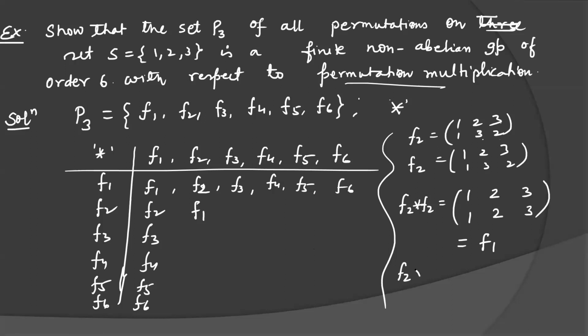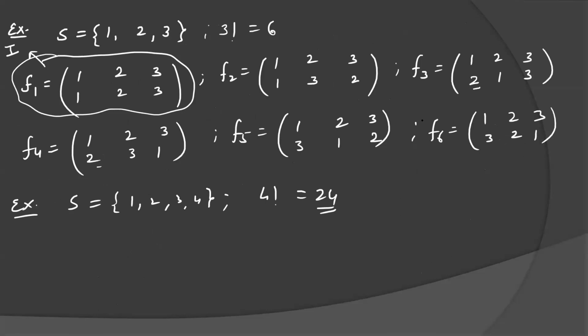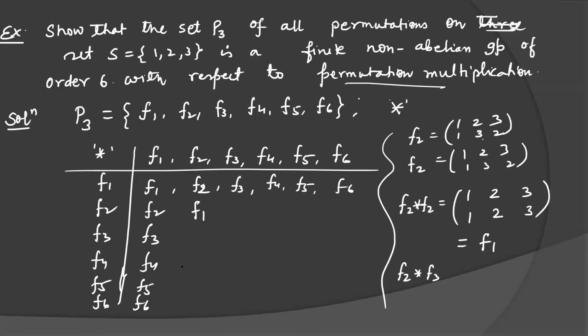Now multiply F2 into F3. If you multiply all these, you will get elements out of F1, F2, F3, F4, F5, F6 only. So you can see that all the elements of the composition table belong to the set S only. So this will form a group, and F1 will be the identity element because you are getting the same column as a mirror image here.